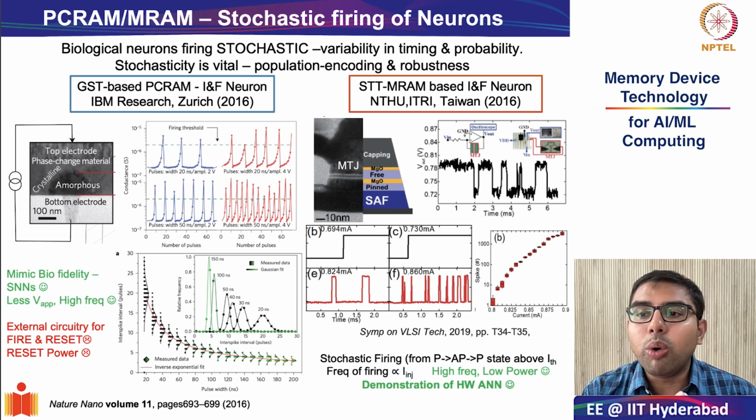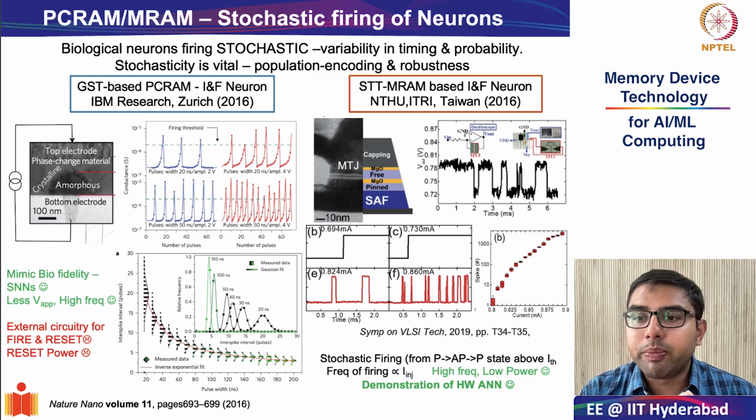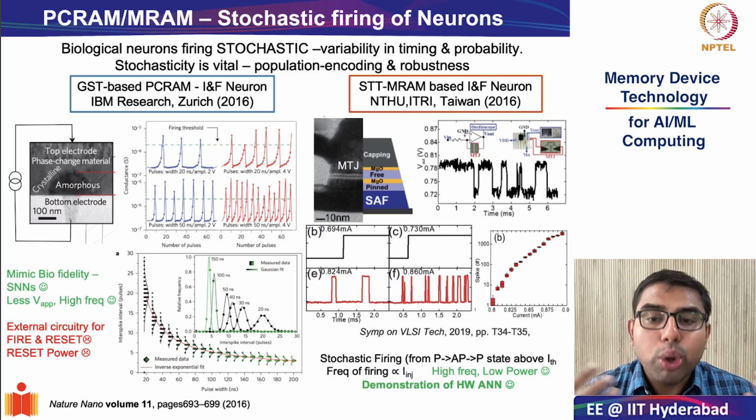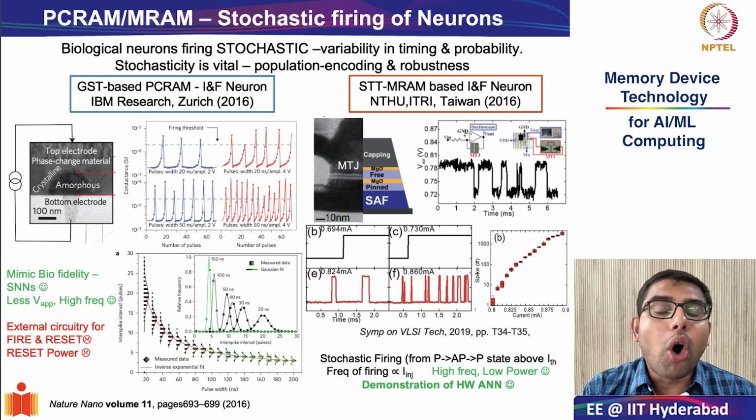We showed how in a floating body N plus P N plus structure, using the single transistor latch effect, we can mimic the charge buildup, and then through impact ionization and subsequently band-to-band tunneling, you can recreate this leaky integrate fire and auto reset cycle, all with 100% CMOS